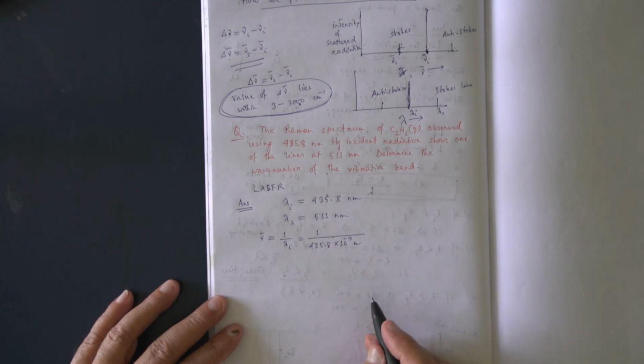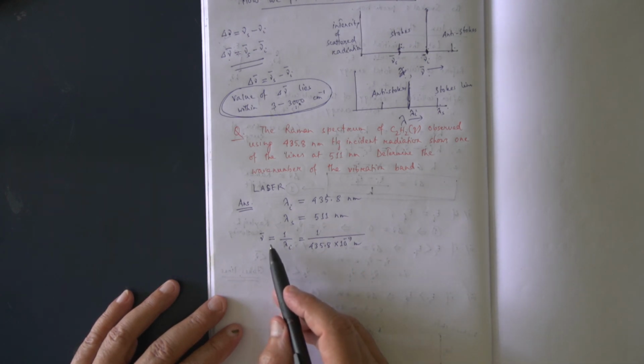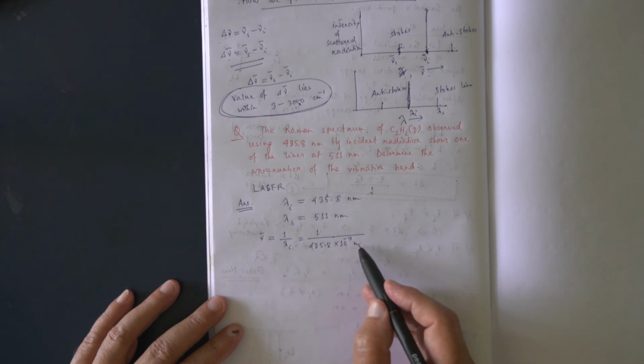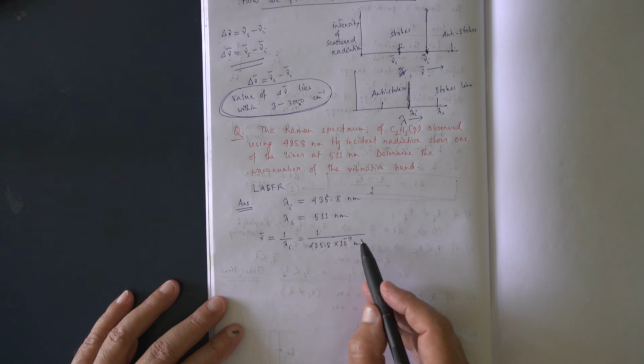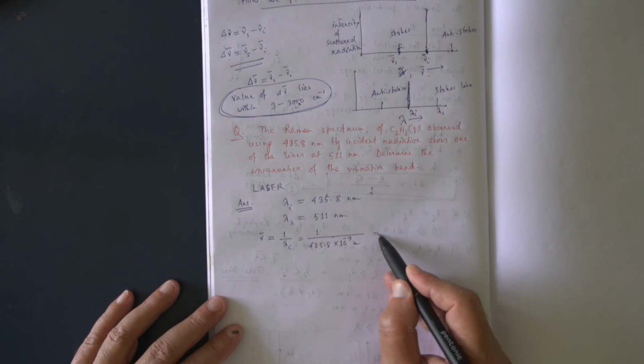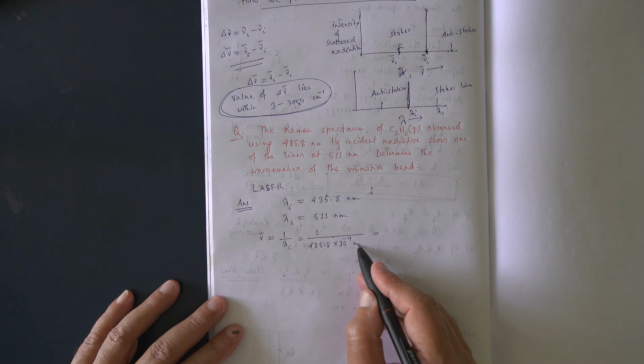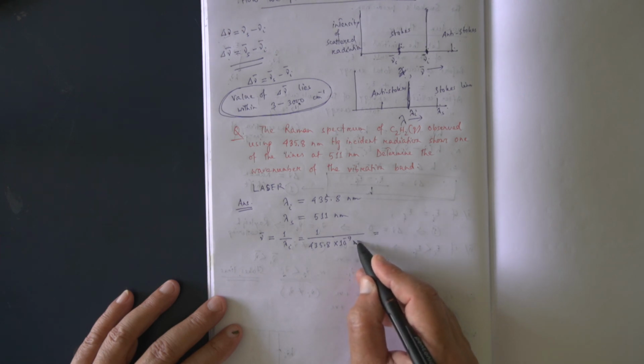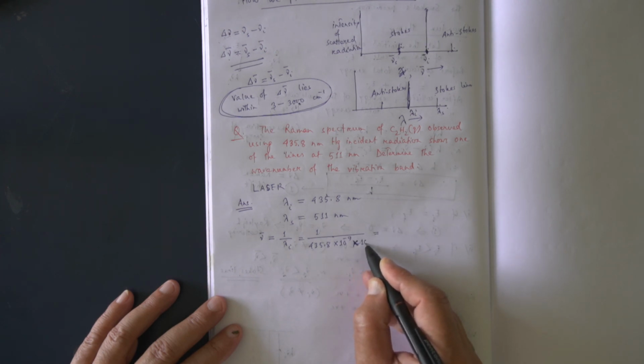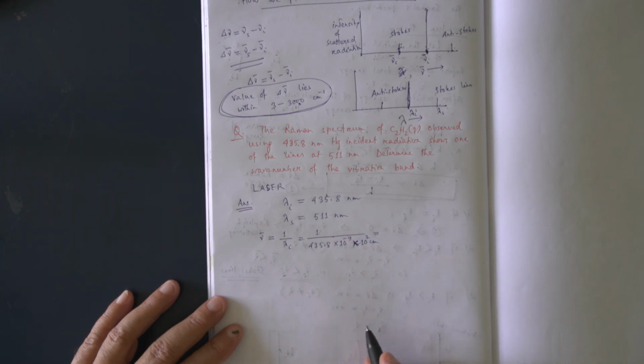In IR spectroscopy, the unit is centimeter inverse. If I calculate this, it will be in meter inverse, so I have to convert this into centimeter. 1 meter is equal to 10 square centimeter. So I write like this.